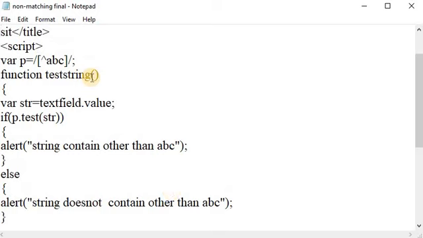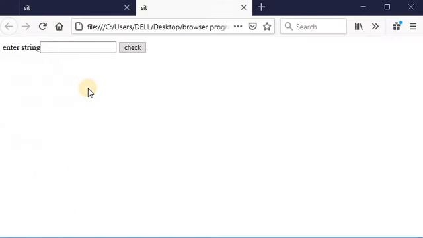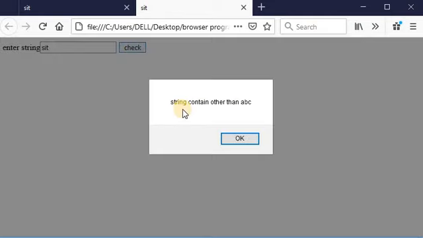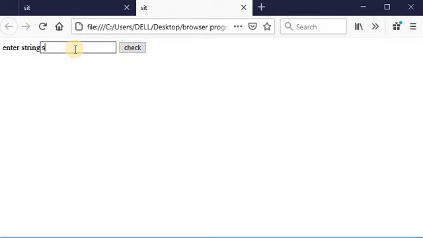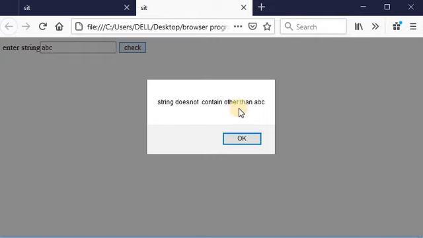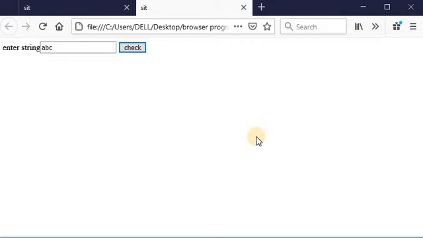Let us see the output for this example. This is the output of our example. Suppose you write SIT as a string and click check. The string contains characters other than ABC, meaning except ABC it contains others, so it is true. Suppose I write ABC and check. The string does not contain characters other than ABC, so it returns false. This is the output of our given program.